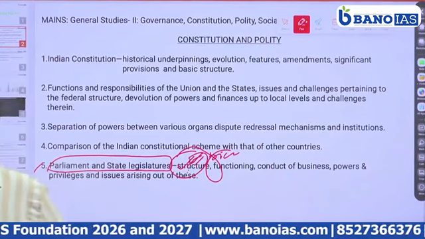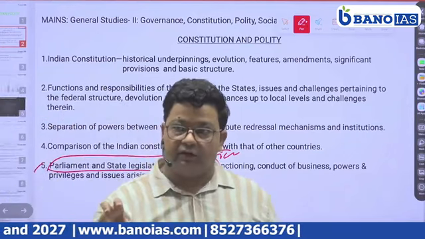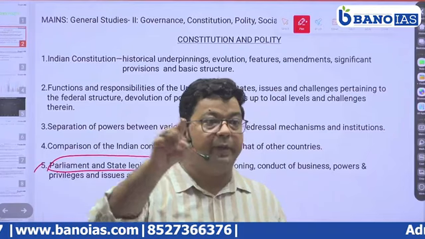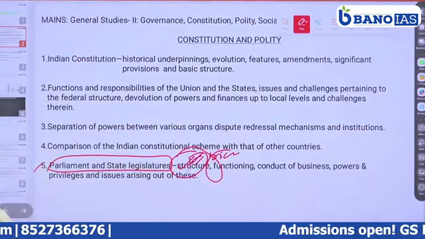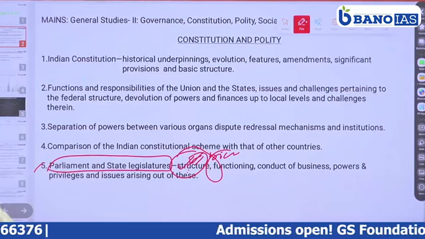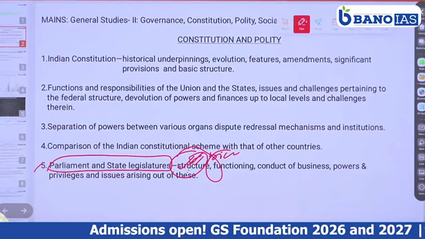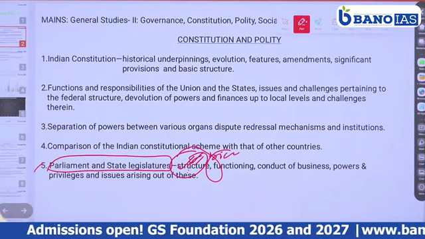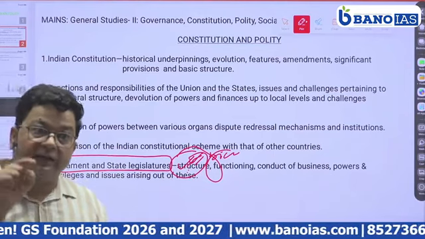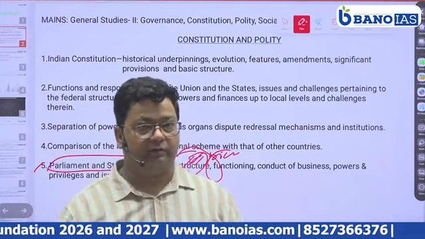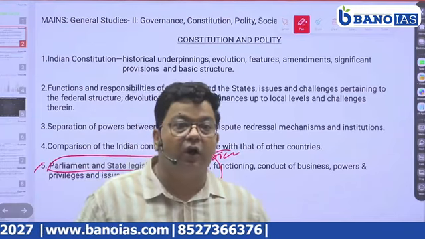249 says, if the Rajya Sabha passes any bill or any resolution motion to that effect, then only the parliament can amend or make laws with respect to the state list. Unless and until, it cannot amend the law. This is 249, in the national interest, we can say. 312, creation of all India services. So parliament has a power to create all India services, but only when the Rajya Sabha passes a motion in respect to that. If Rajya Sabha does not make the motion, the parliament cannot formulate all India services.